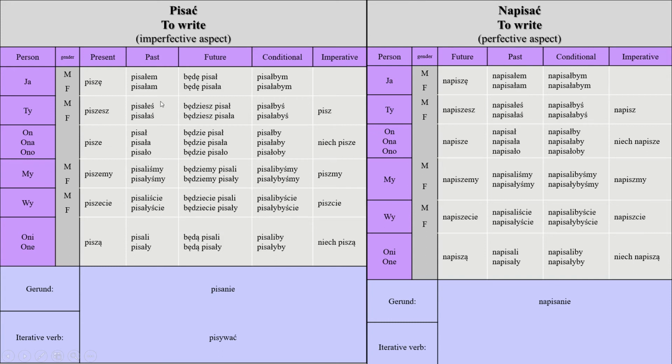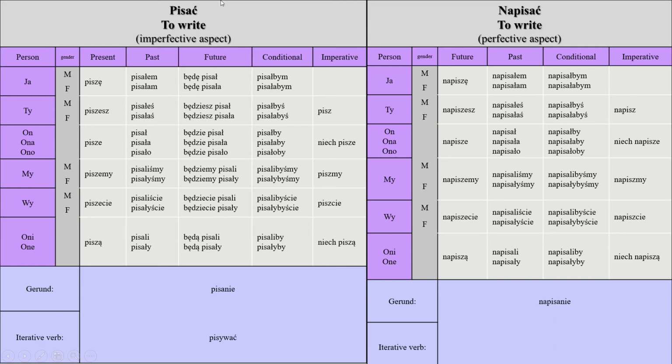So when you say, for example, pisałem, it means that I was writing. When you say napisałem, it means I wrote. You see the difference, okay? So this is continuous, this is not. And then one thing I always forget to mention, when you want to use the future for the word napisać, there's only napiszę.